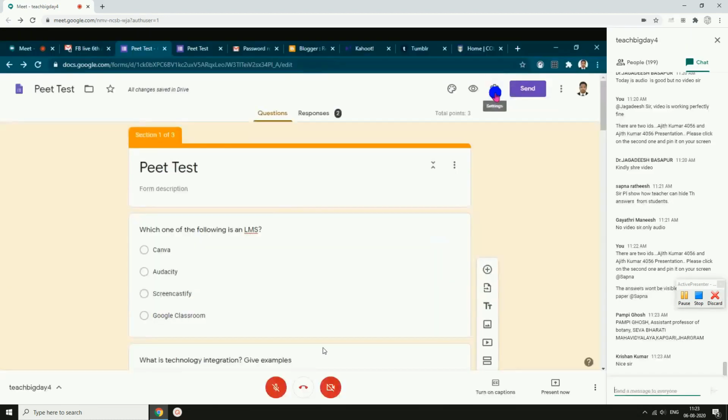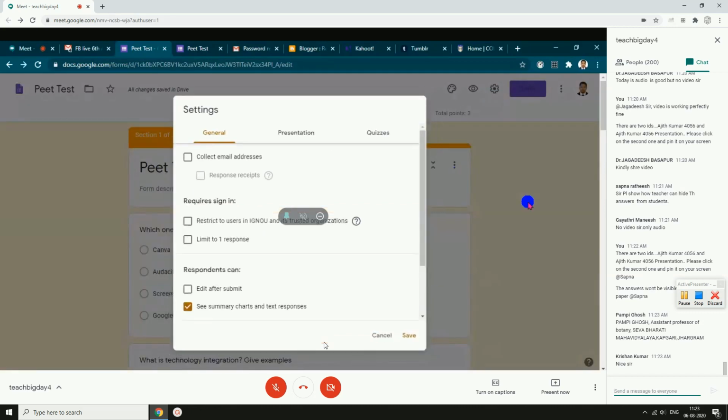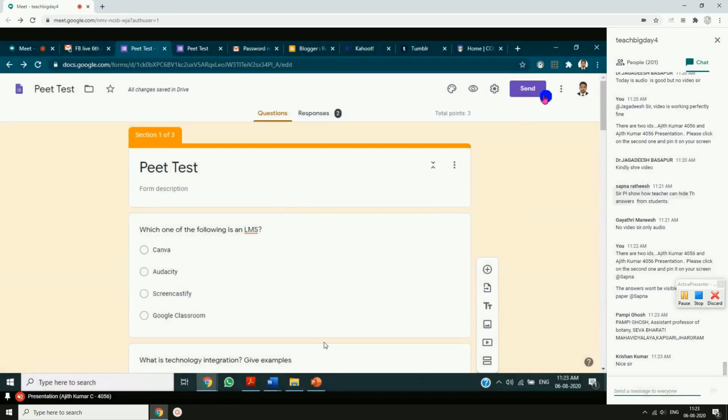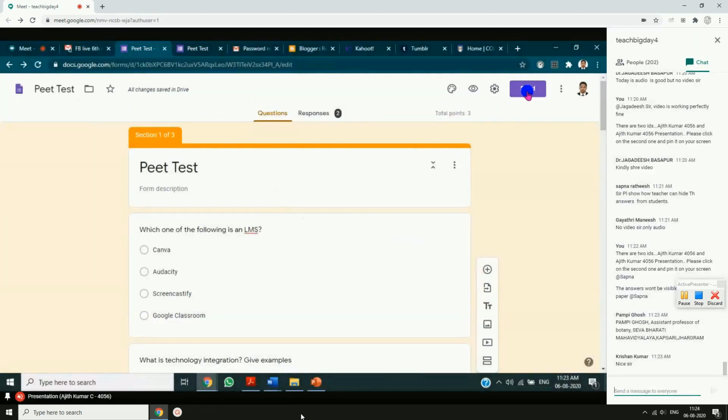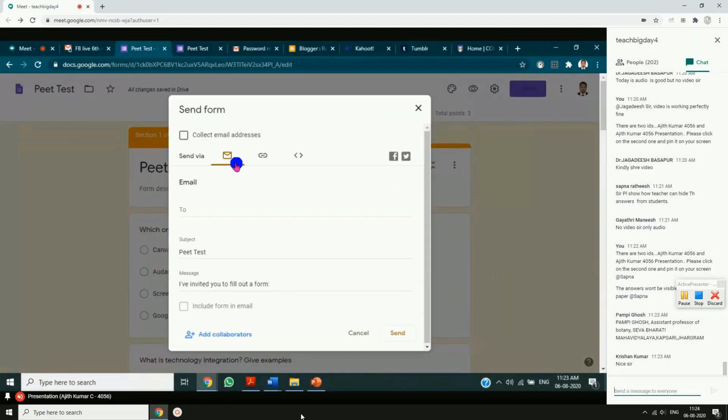Now we will go to settings, how we will send this to the students. Okay. I'll just click on send. Now the question paper is ready. You can see the folder. This will take you to Google Drive. When you click on this, to send this question paper to your students, I'll just click on send. You can send via email, or you can send the website link also. If you want to send via email, you have to type all the emails of your students here. Okay, you can attach the same in email also.